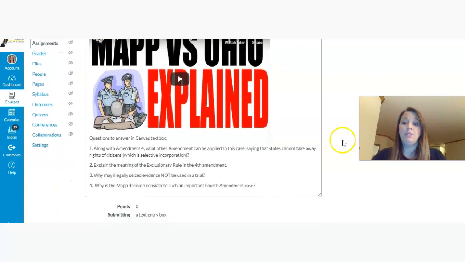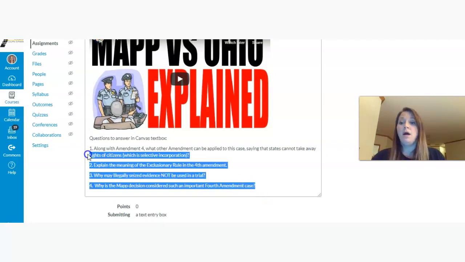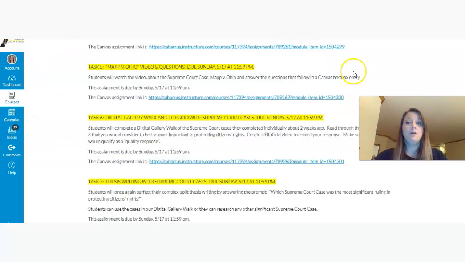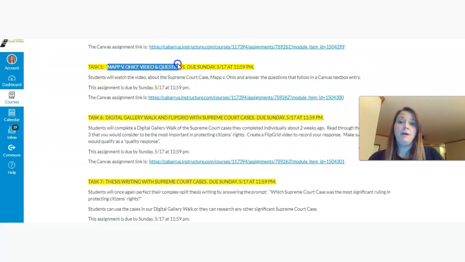What things can be included in trials? So I have 4 questions here for you to answer about the Mapp versus Ohio case, another significant case about interpreting what Amendment 4 actually means. So the Mapp versus Ohio assignment might take you about 20 minutes.